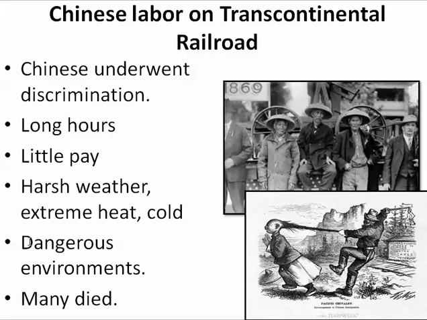So Chinese labor used on the Transcontinental Railroad, you see the sign back here in 1869, and then this cartoon here, we mistreated the Chinese. They underwent a lot of discrimination in building the Transcontinental Railroad. They worked extremely more long hours than anyone else. They had very little pay, worked in harsh weather in the winters and extreme heat and dangerous environments using dynamite, and a lot of them are going to die building this Transcontinental Railroad. So we honor them. We look at their efforts and helping us build our country in the West.